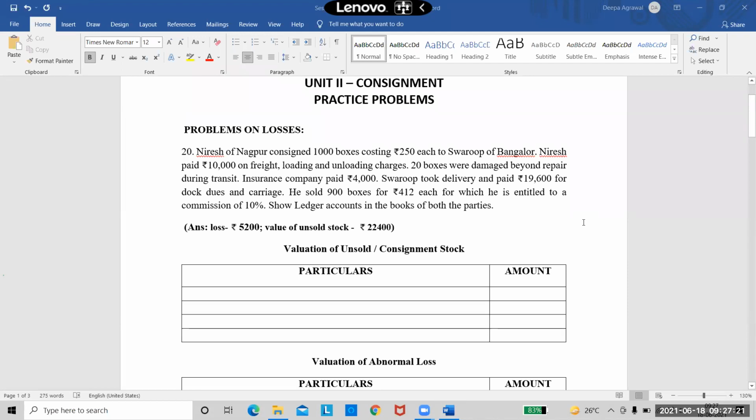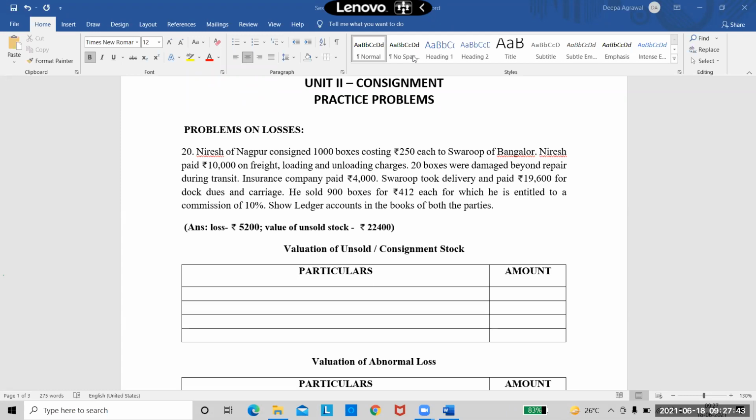It takes time for the insurance company to check everything and find out how much to give. Until the time we receive the amount, it takes some time. So when he says insurance company paid 4,000, it means they have accepted a claim for 4,000. We still do not know what was our actual loss. We will know that when we prepare the accounts.